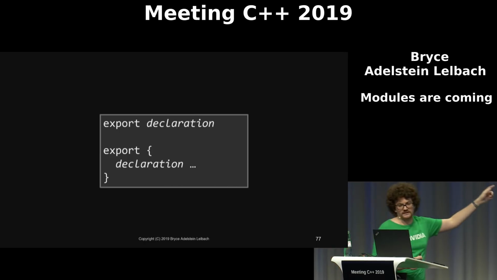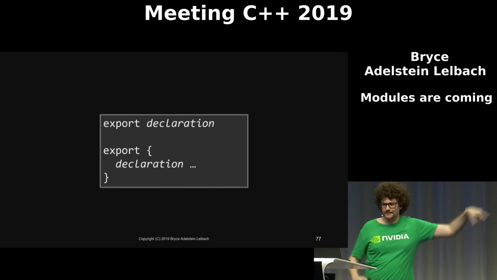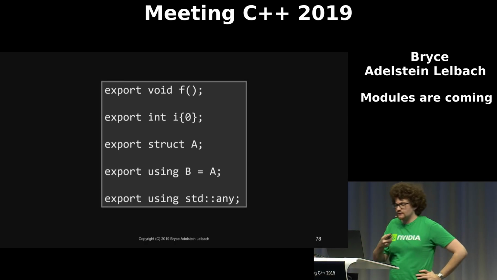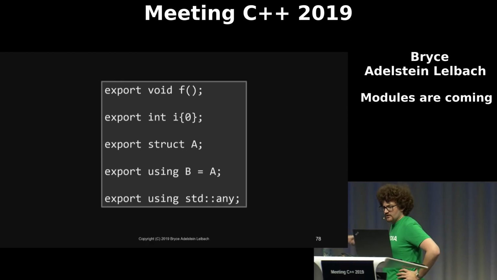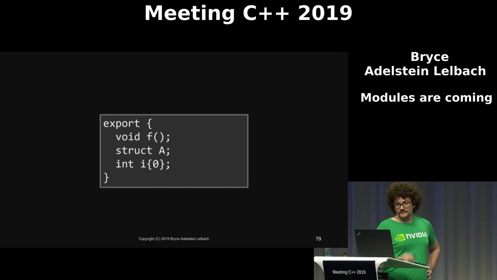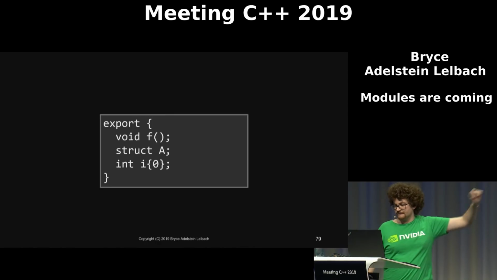So you can export any type of declaration, and I do mean any type of declaration, and there's also a block export form. So you can export function declarations, variables, structs, type aliases, even using declarations. In the block form, everything within the block is going to be exported.